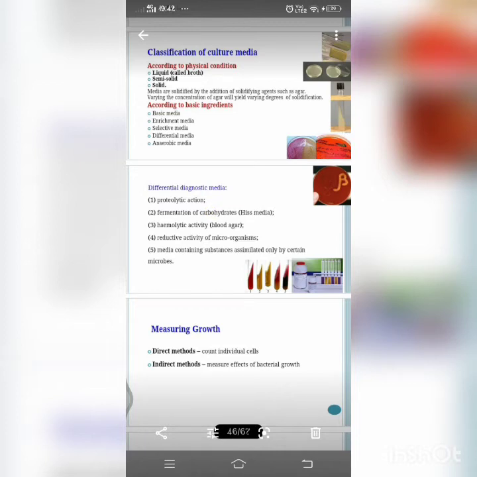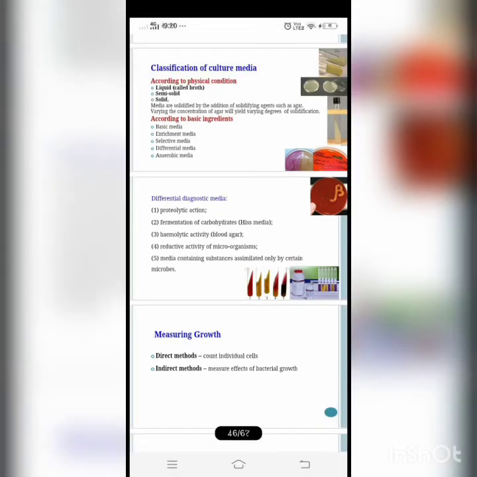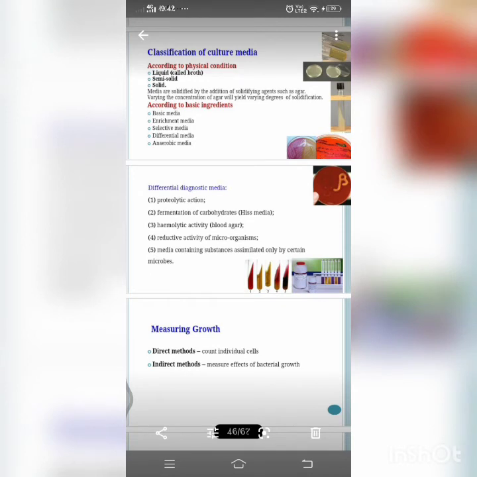The special media, first, let us say, enriched media. Enriched means the basal media plus substances like blood, serum, or egg. Basal media is what? Nutrient broth, or as basic media, we know it. So we need to add blood, serum or egg to the basic media to make it enriched media. For organisms which are more exacting in their nutritional requirements, we use this. Examples: blood agar, enriched with blood; Loeffler serum slope, enriched with serum; and Lowenstein-Jensen media, enriched with egg.